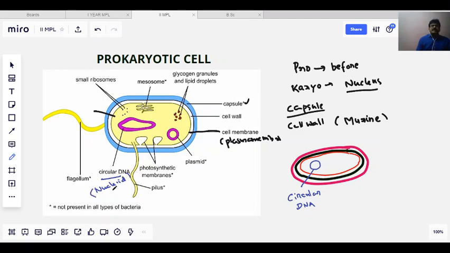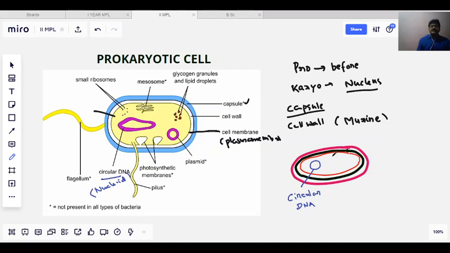The circular DNA is also called a nucleoid. There is no distinct nucleus in the bacteria or prokaryotic cell. There is a simple circular double-stranded DNA, which is also called the nucleoid, and the nucleoid is the genetic material in bacteria.